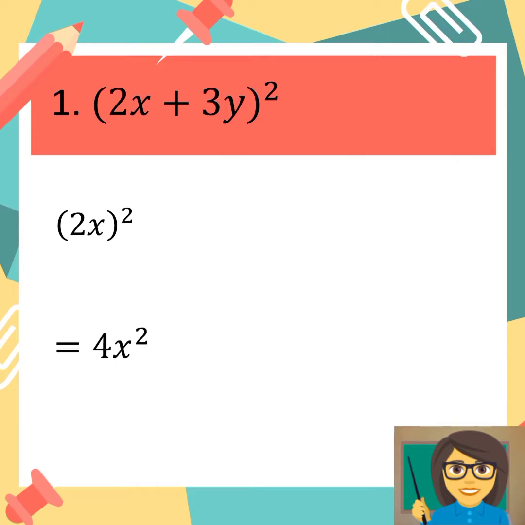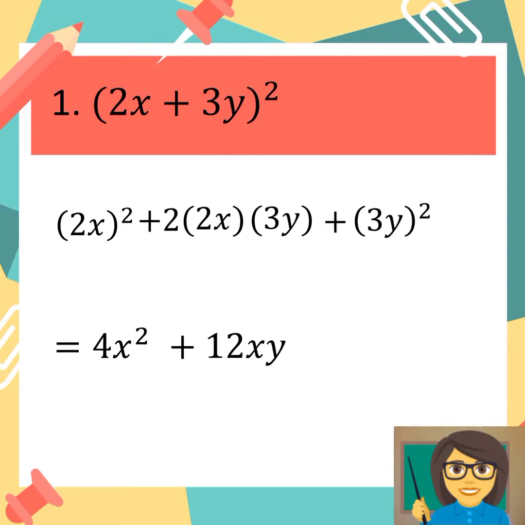Second step is twice the product of the first and the last terms. We have 2 times 2x times 3y, and it is equal to positive 12xy. For our last step, we get the square of the last term. So square of 3y is equal to positive 9y squared. The product is equal to 4x squared plus 12xy plus 9y squared, and it is a perfect square trinomial.